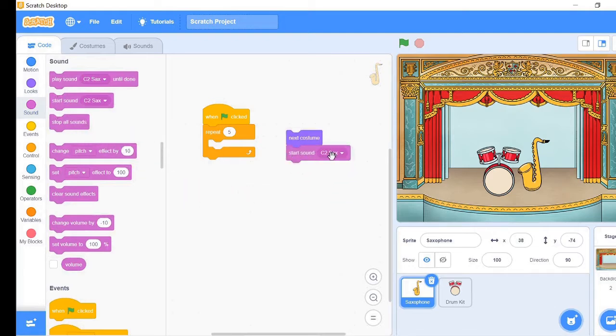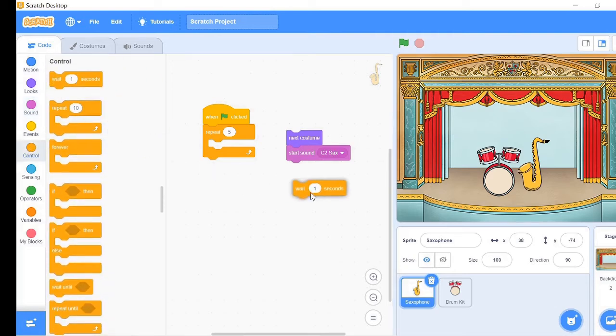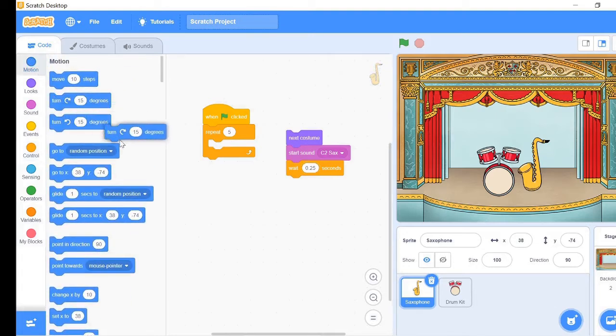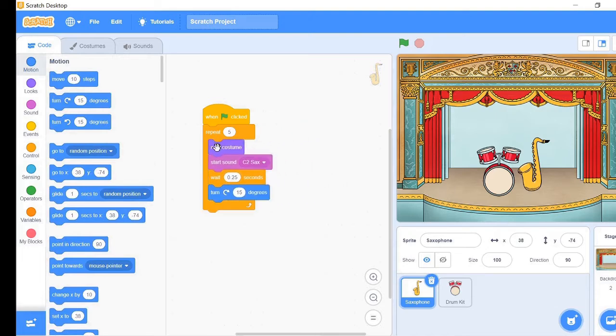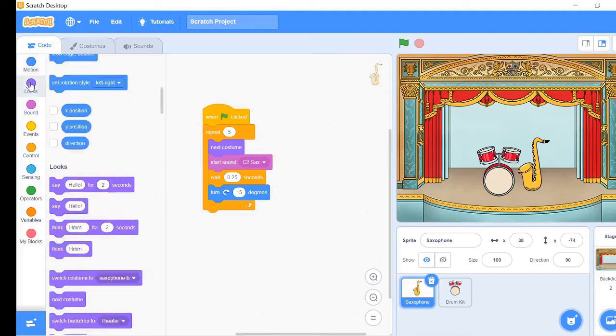Let the tune of the start sound stay C2 sax. Then go to Controls tab and take Wait 1 second block. Change the 1 second to 0.25 seconds. Then go to the Motion tab and take Turn Right 15 degrees block. Put the script inside the loop. Repeat writing this loop from next costume to turn right 15 degrees more 3 times with me.